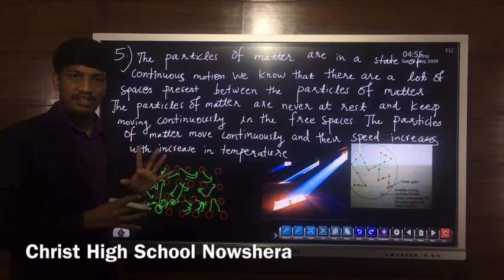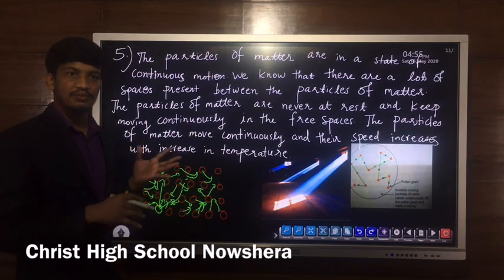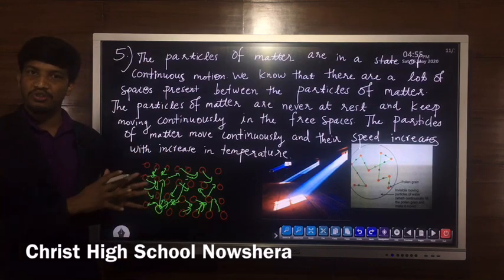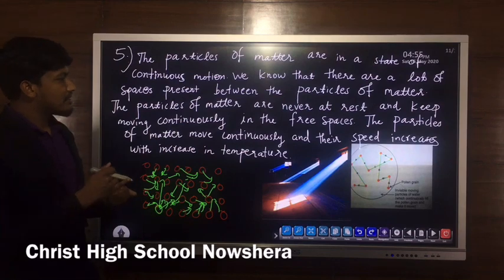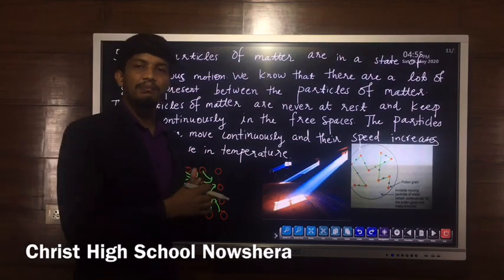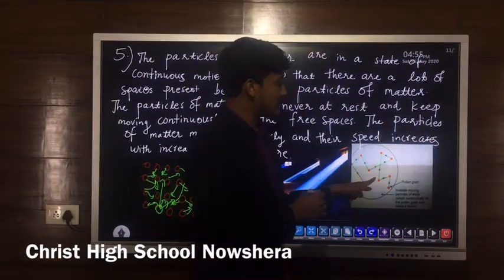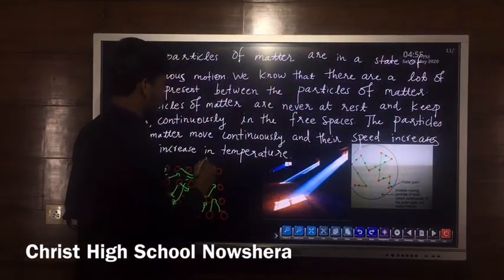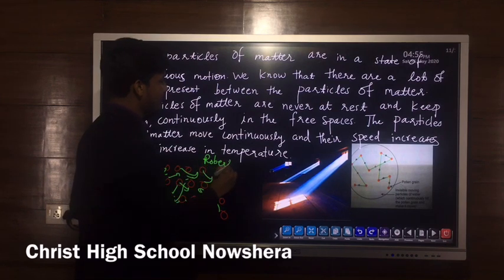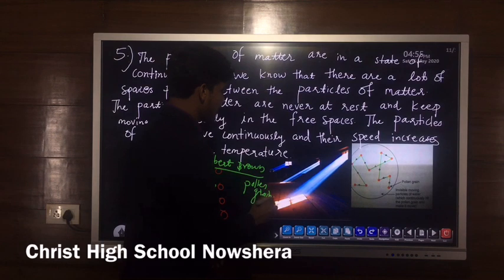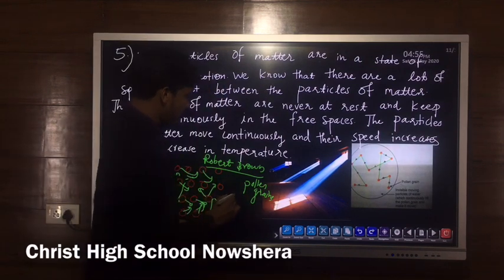Using direct observation we cannot prove it, because we cannot see the particles of any matter, and then how can you see the movement of particles? It's not possible to see, but we can prove it. This is an experiment done by the scientist Robert Brown. Robert Brown suspended pollen grains in water. So Robert Brown, the scientist, put pollen grains in water.